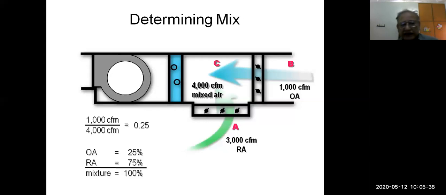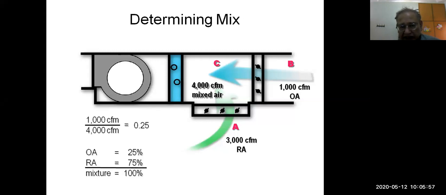So to find the ratio, we take 1000 CFM of outdoor air divided by the total. Total air is 3000 plus 1000. So we divide 1000 by 4000, and it becomes 0.25.